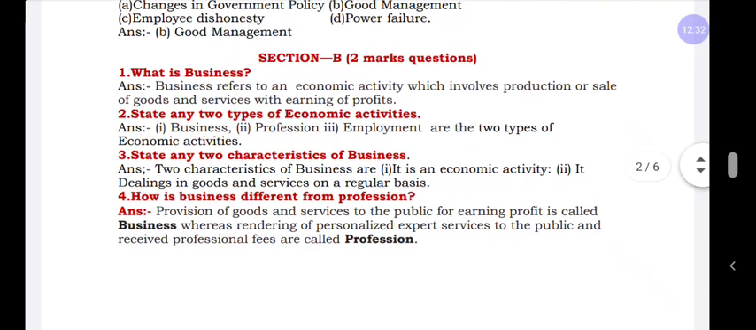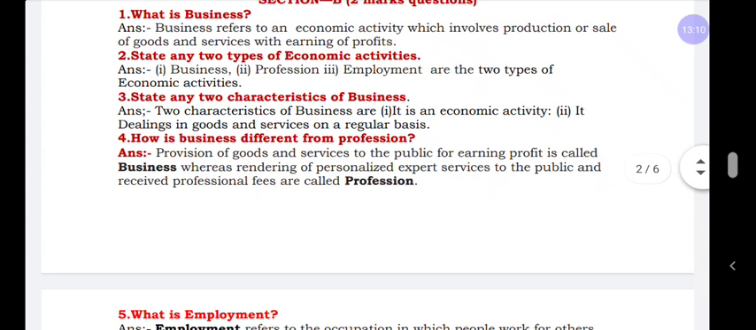Here in the 2 marks, they are asking what is business. In simple terms, business is an economic activity which involves production and procurement of goods and services with the earning of profit. Next question, state any 2 types of economic activity. Already I have explained, in economic activity we have 3 types: one is business, second profession, and third employment. Among the 3 you can write any 2 for the 2 marks. Each point carries 1 mark.